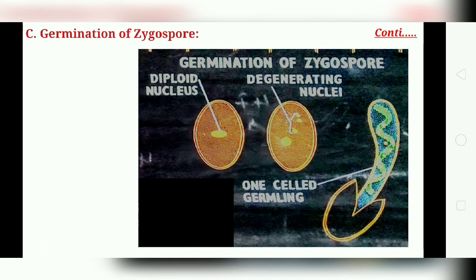Then the multicellular filament develops by successive division of the distal cells of the two-celled filament. Thus, on germination of the zygospore, a haploid multicellular Spirogyra plant is formed. So this much is the part on reproduction.